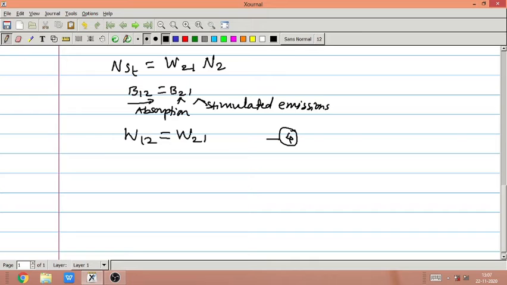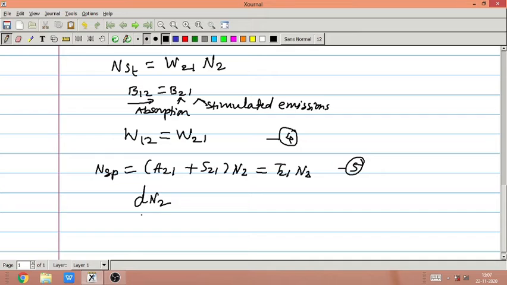Therefore, the number of atoms undergoing spontaneous transition from E2 to E1 will be N spontaneous equal to A21 plus S21 into N2, which is equal to T21 into N2. Let us call it equation number 5. The rate of change of population of the E2 level, that is dN2 by dt, is given by